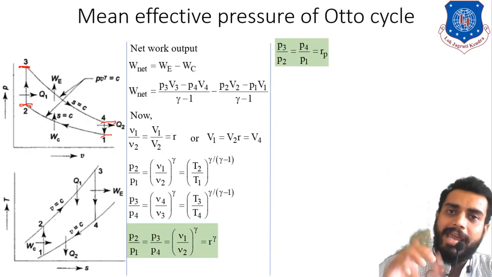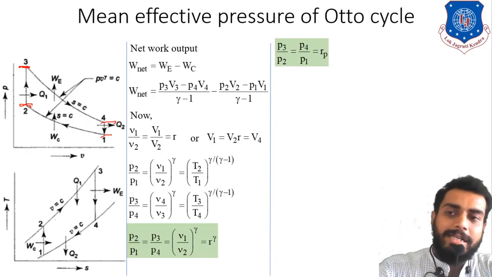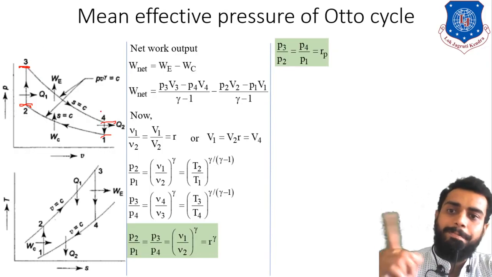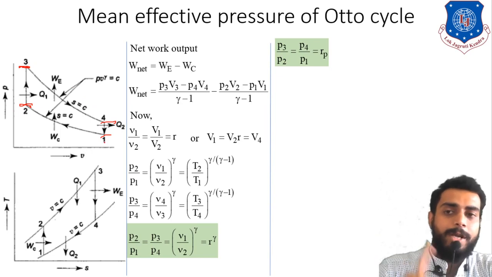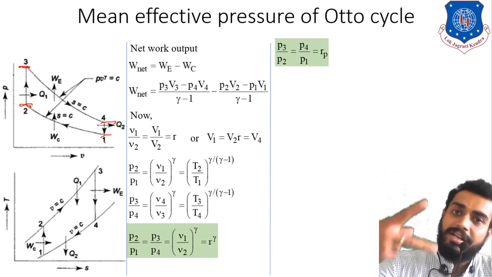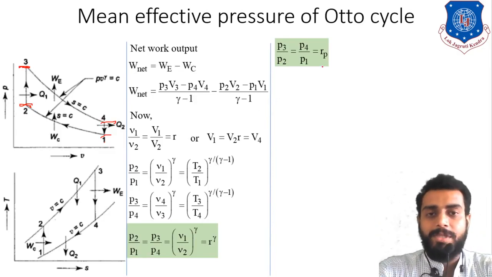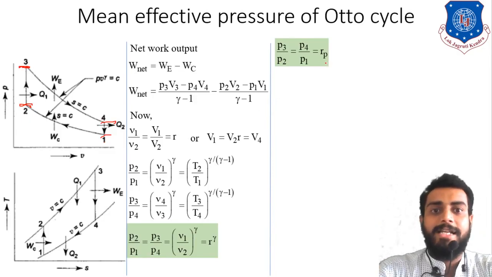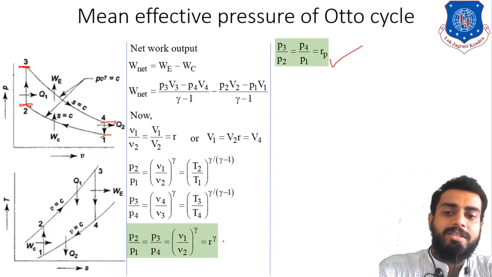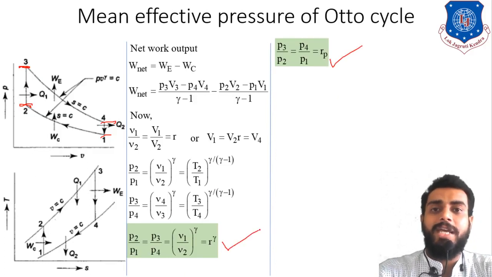Although you have to pay attention over here that the value of P3 and P4 is not the same and the value of P2 and P1 is not the same, but the ratio of P3 by P2 and P4 by P1 will remain the same. Okay, so keep that in your mind. So that is what pressure ratio RP is. I have highlighted these two boxes with green color because we are going to use them in further derivation.